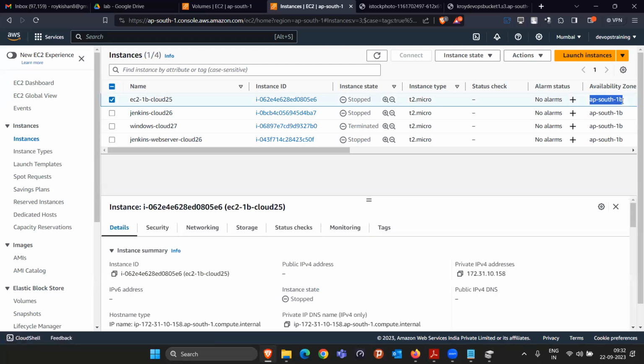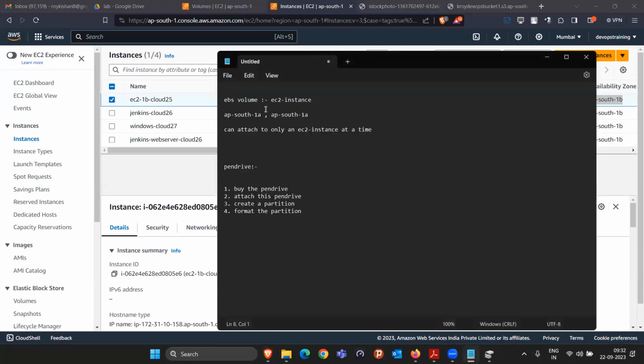So if we are creating a new pen drive, it won't be there, right? So we can select any area, right? Or based on the requirement, we'll select that. We are not talking about pen drive, we are talking about the EBS volume here first. Okay. Pen drive is just this concept.